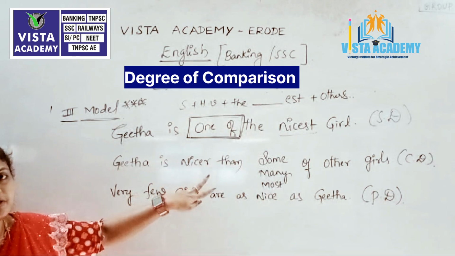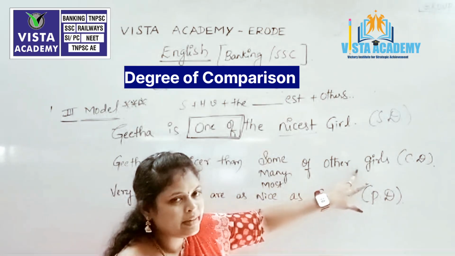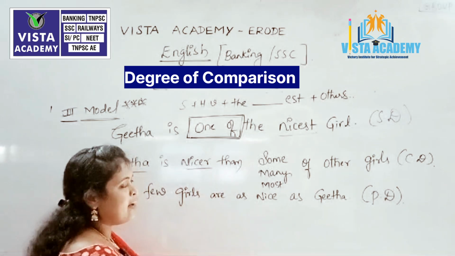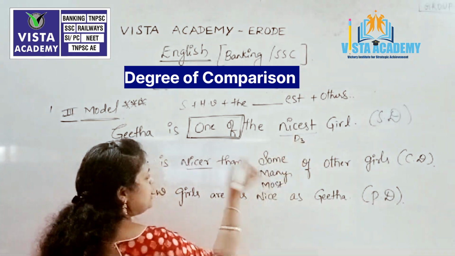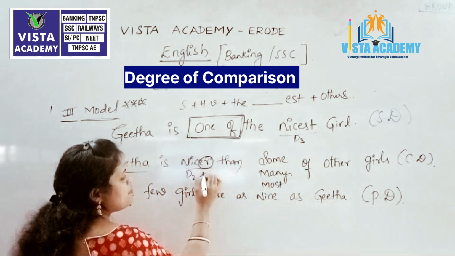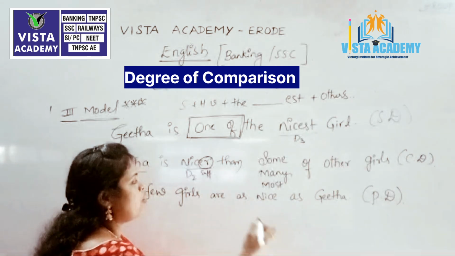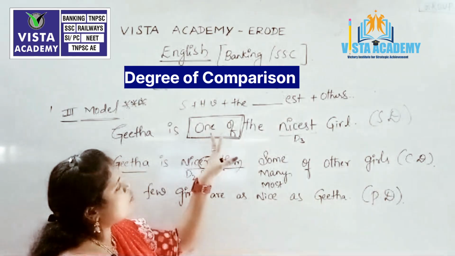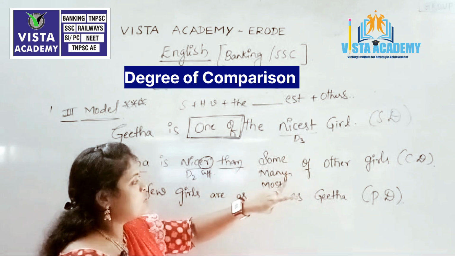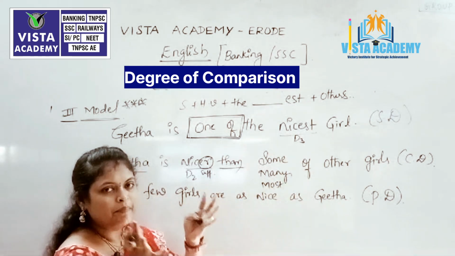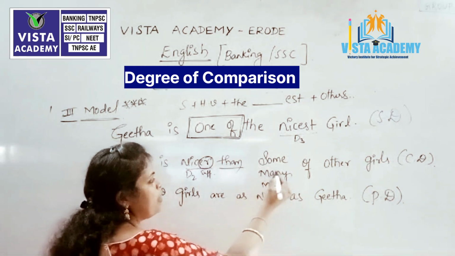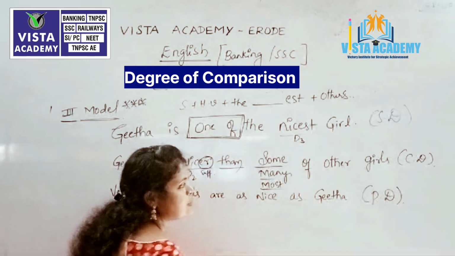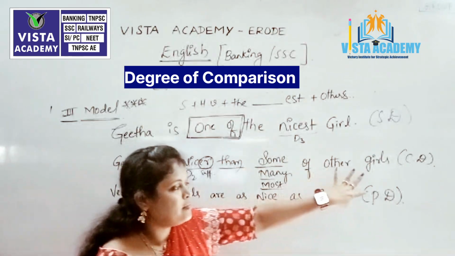Now let us see how we are going to transform our superlative degree into the comparative degree in this particular case. "Geeta is nicer." As per the rule, we have to change our D3 form into D2 form by taking the suffix "er" followed by "than" compulsorily. Now, what do we have to change? Because here we have "one of the nicest girls," we are comparing Geeta with some other girls. So how are we comparing? Some of the other girls, many of the other girls, or most of the other girls. These are the three cases which we are going to use in our comparative degree.